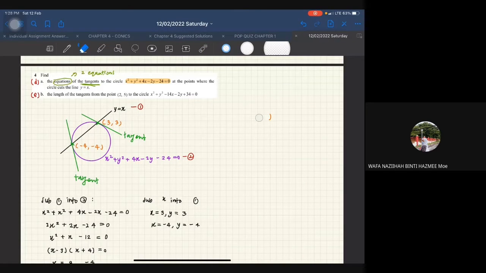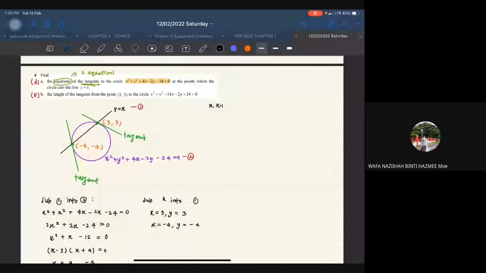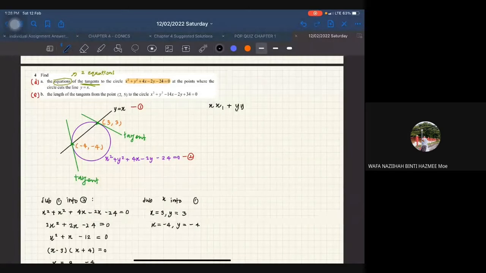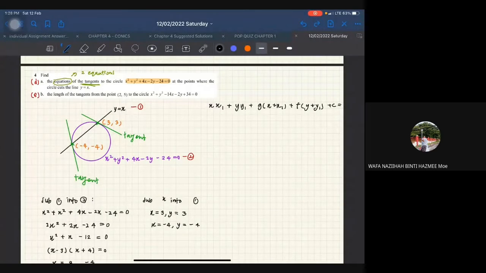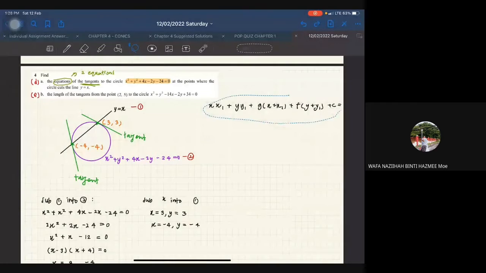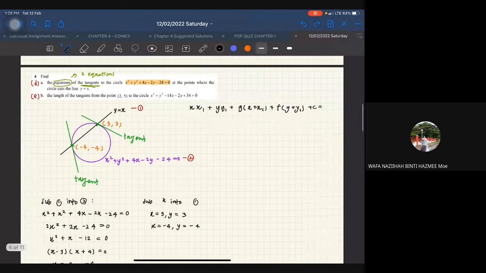Alright, so we have x x1 plus y y1 plus g x plus x1 plus f times y plus y1 and then plus c equal to 0. Okay. Sekejap, tak buat pula. Okay, so kejap kan.